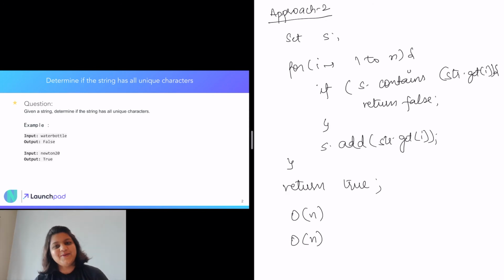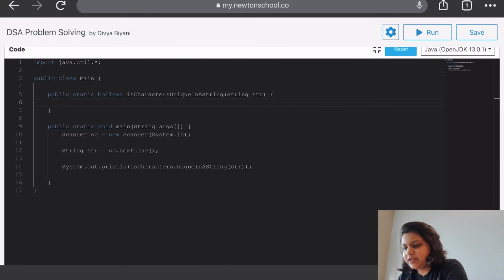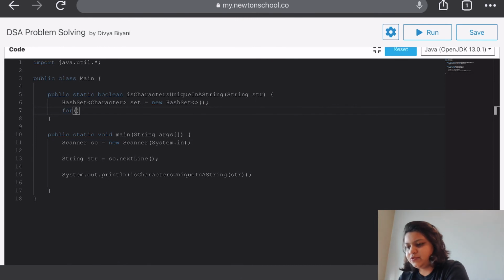So let's start coding. First we'll begin by introducing a hash set that will basically have characters. And then we will iterate through the whole string.